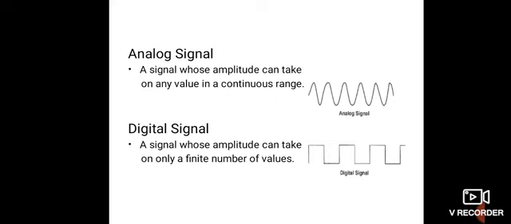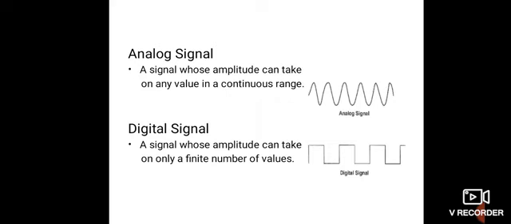In the amplitude scale, it can take any value, but in the continuous time scale, they take any value of t. In the discrete time scale, they take finite values of t. That means continuous time and discrete time signals are based on the time scale, and analog signal and digital signal are based on the amplitude scale.